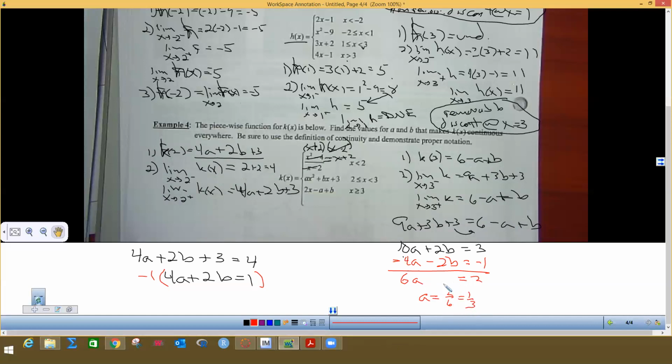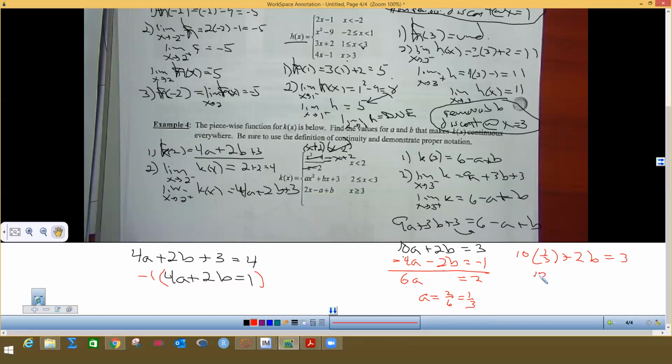There's my a value. Now we can take that 1/3 and stick it into any one of these equations we want, and I think I'm going to stick it in right there. So I get 10 times 1/3 plus 2b equals 3.